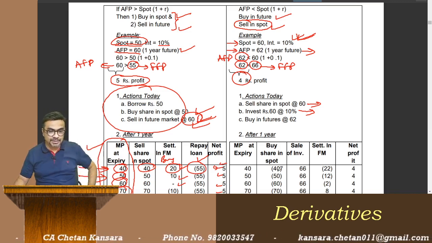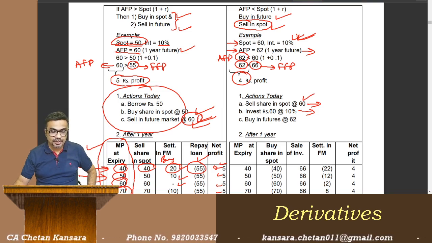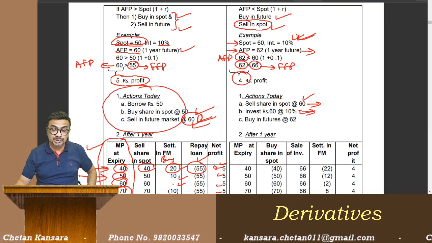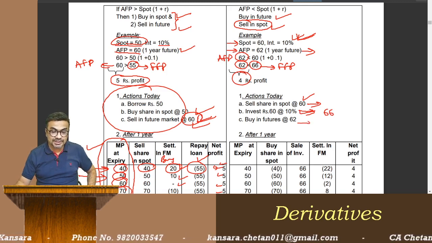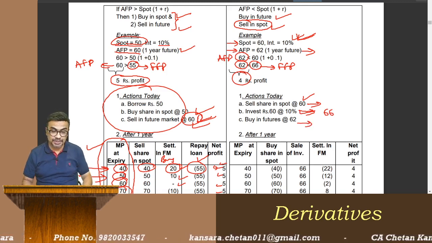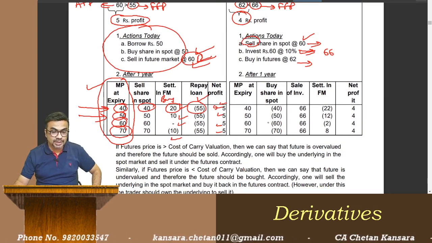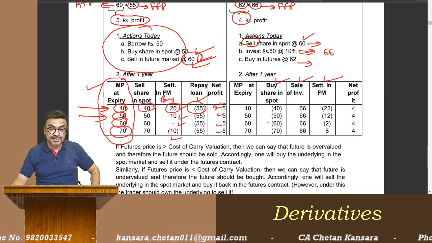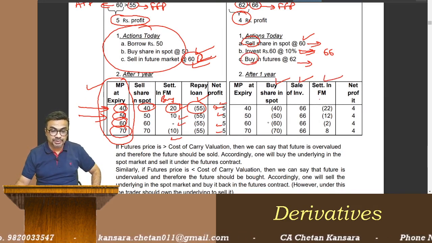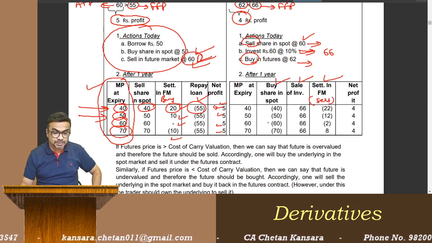So see what you get, pay attention. You are selling share in spot at 60 today. You are investing that 60 rupees at 10%, so at expiry you will get 66. And you are buying futures at 62, actual future price. So at expiry, what you are going to do? You sold it, you will buy at expiry. You will sell the investment at expiry and you will settle the futures. You bought, so you are going to sell now at expiry after 1 year. So suppose these are the prices.